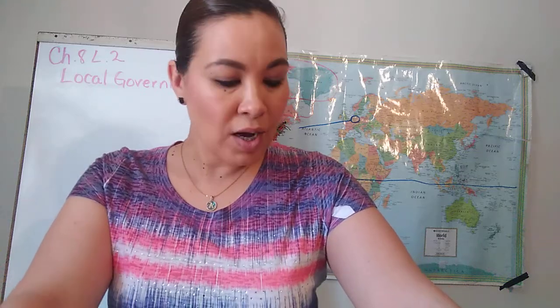As we all know, the way that we work, we read first, then we explain it together and we go over the lessons. Okay, so everybody open your books to page 272. It's chapter 8, lesson 2, local. It says, local governments serve communities such as cities and towns, as well as counties. A county is part of a state. A county often has several towns or cities within its borders.